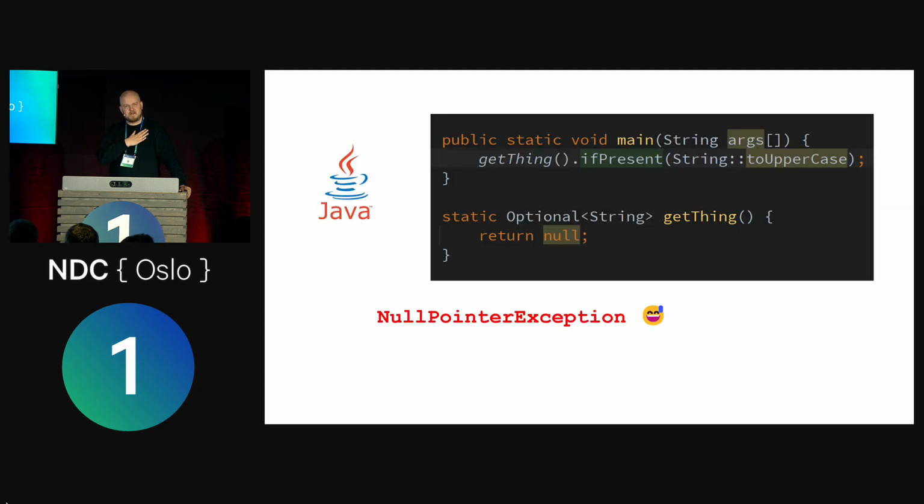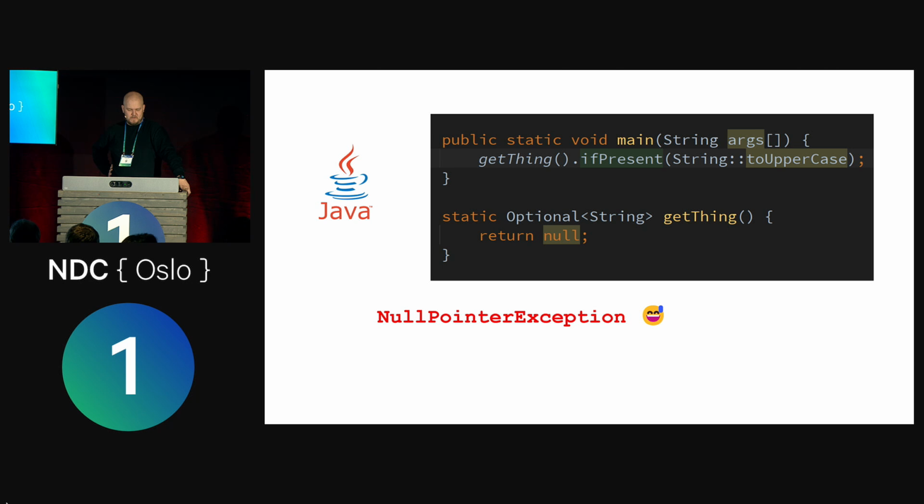Since this is not a .NET conference, but a little bit a .NET conference, I feel safe in dissing Java. No one here likes Java, probably, right? I don't like it, but it's one of those mainstream languages, right? Java made this attempt at making nulls easier to live with by adding this optional type.